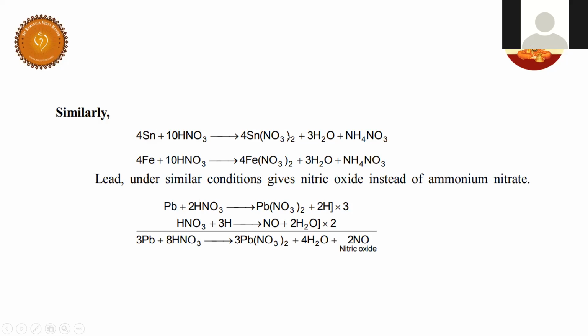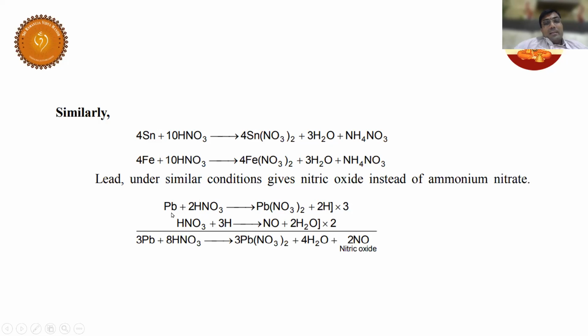So here tin is oxidized, and HNO3 is reduced, right? Yes, sir. So tin and iron are good reducing agents. Metals are good reducing agents, right? So it is also a redox reaction. Redox reaction. Fine, good. Listen, have a look.